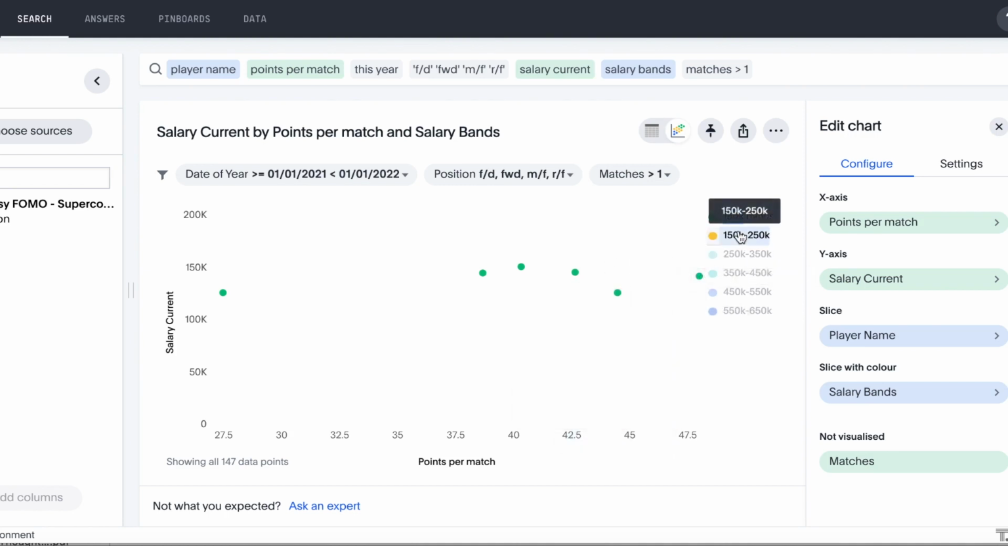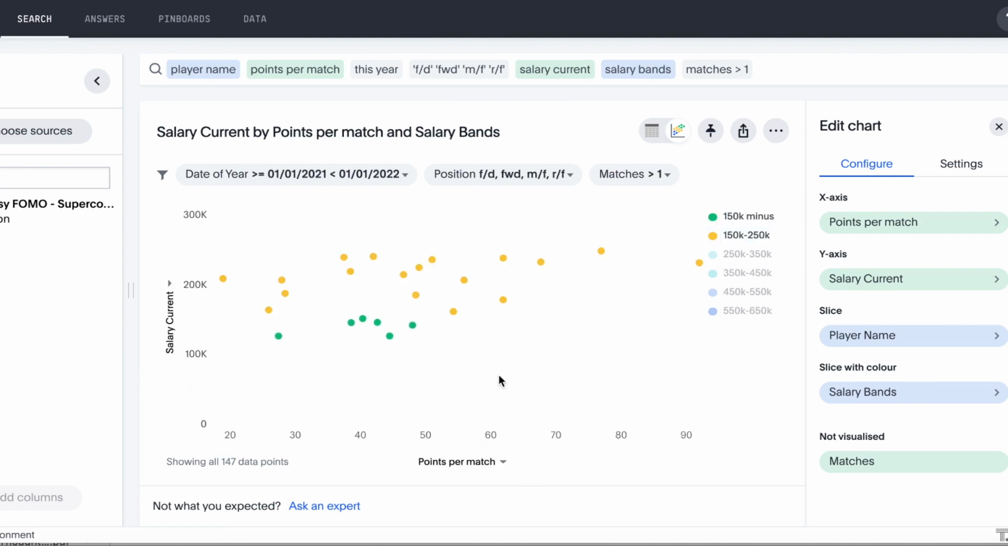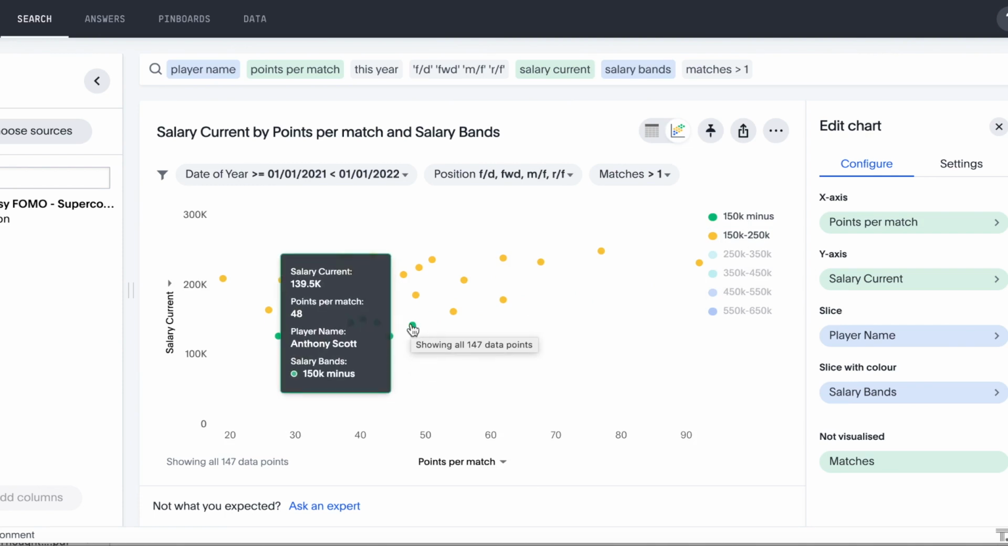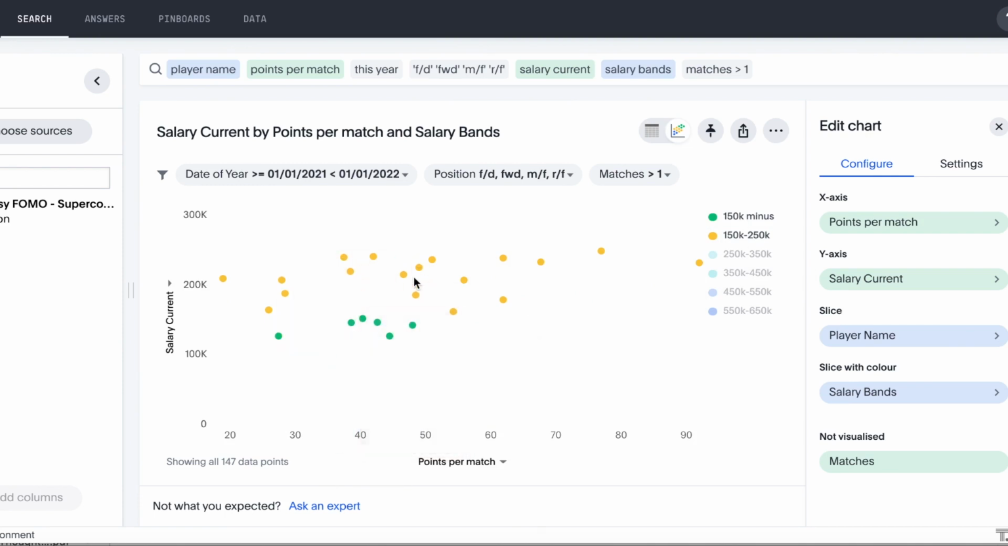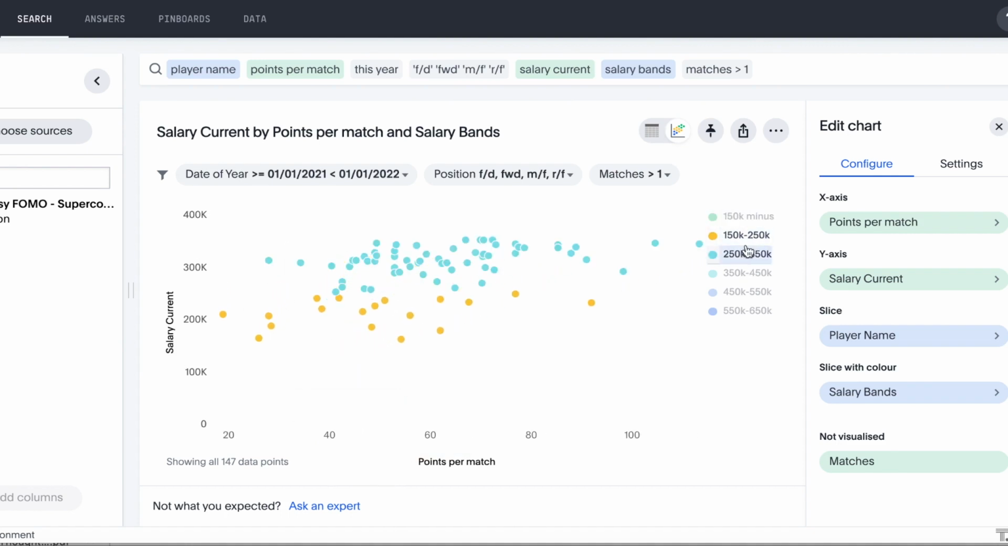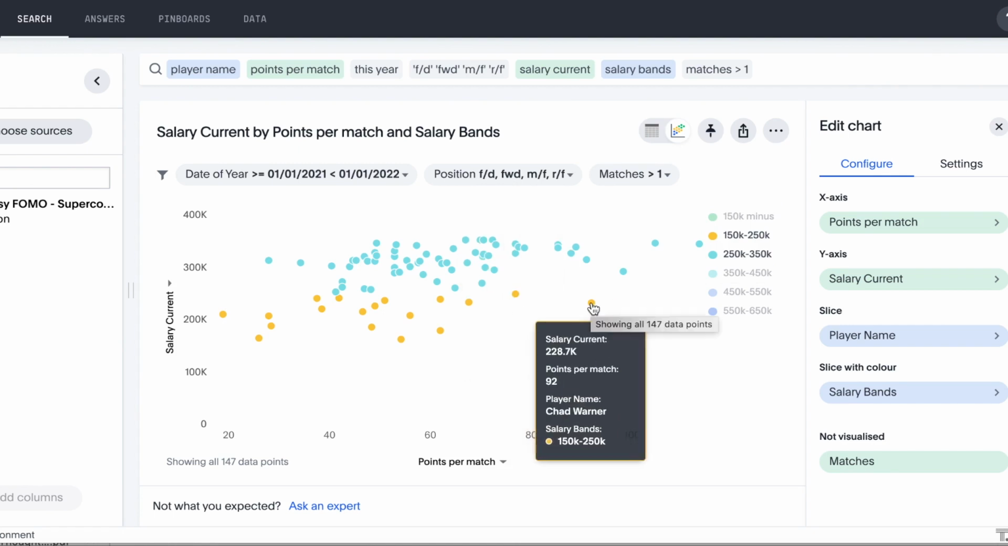But where this is of interest, how does that compare with those in a slightly higher banding? We can see here there's no real outliers at this level. Obviously Anthony Scott is performing quite a bit better than his peers that are slightly higher in value. So let's move to the next level and compare the 150k to 250k and the next band of 250k to 350k. This is where it starts to get interesting, and we do start seeing some outliers here. Chad Warner is performing much better than his peers that are a higher salary. So if you haven't got Chad Warner, definitely consider bringing him into the team.